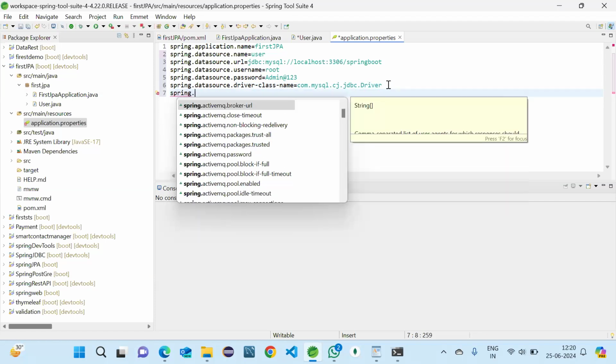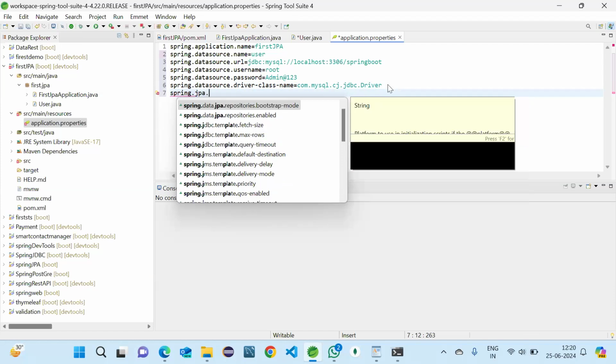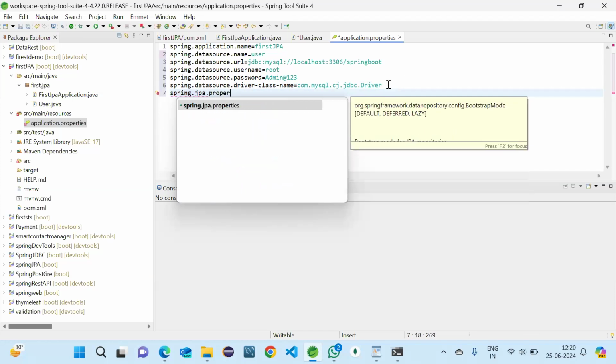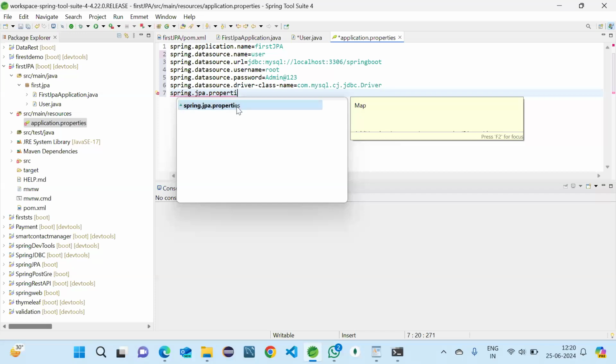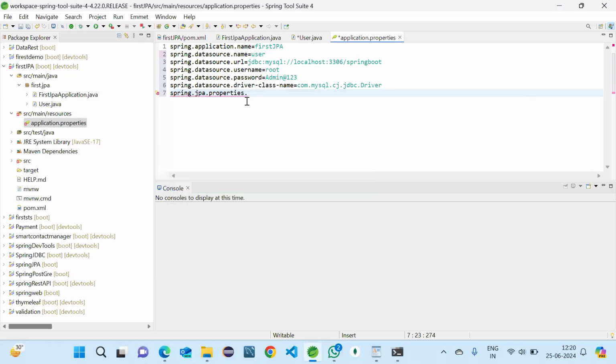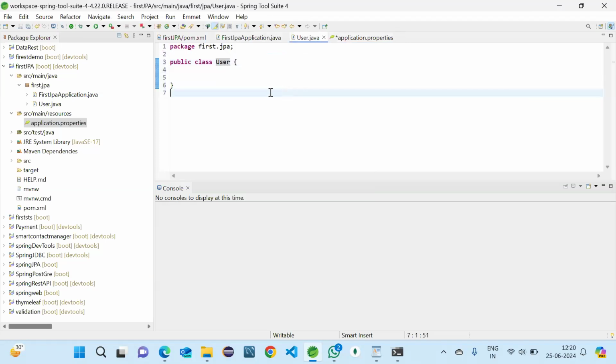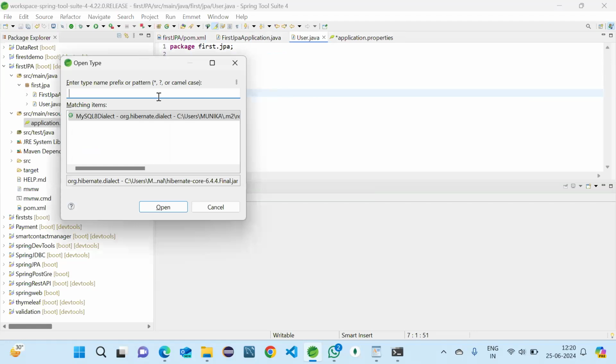So spring.jpa.properties.hibernate.dialect equals to the dialect name. I told you how to check also: if you go to any class and press Ctrl+Shift+T, it will open a tab like this, and here we have the MySQL dialect.